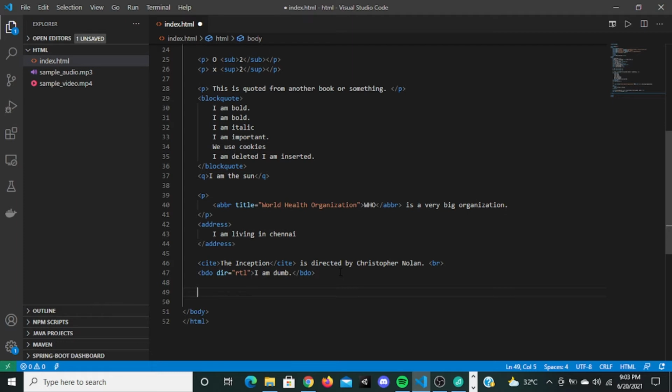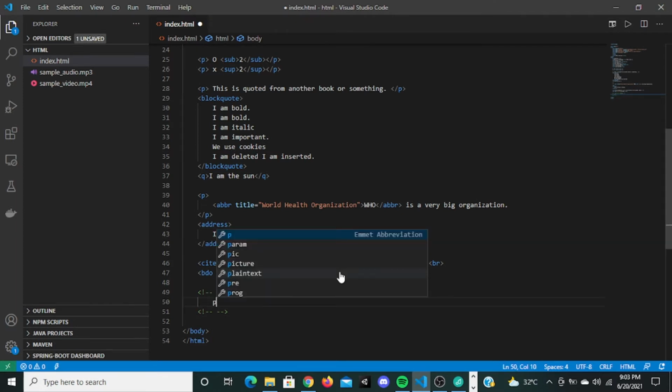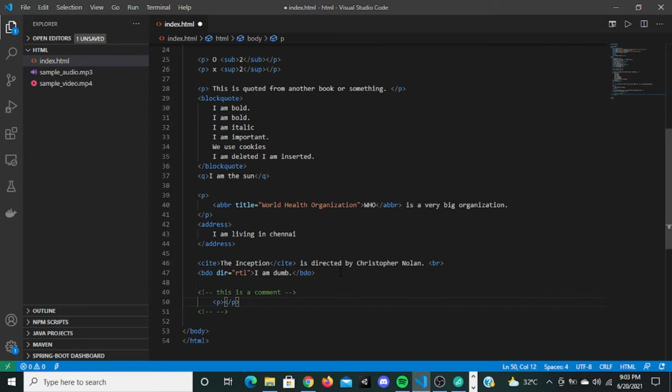To write a comment in HTML, you just put the opening tag, an exclamation mark, and two dashes, and write this is a comment, and everything inside this is the comment. In the p tag, I'll say this is here.